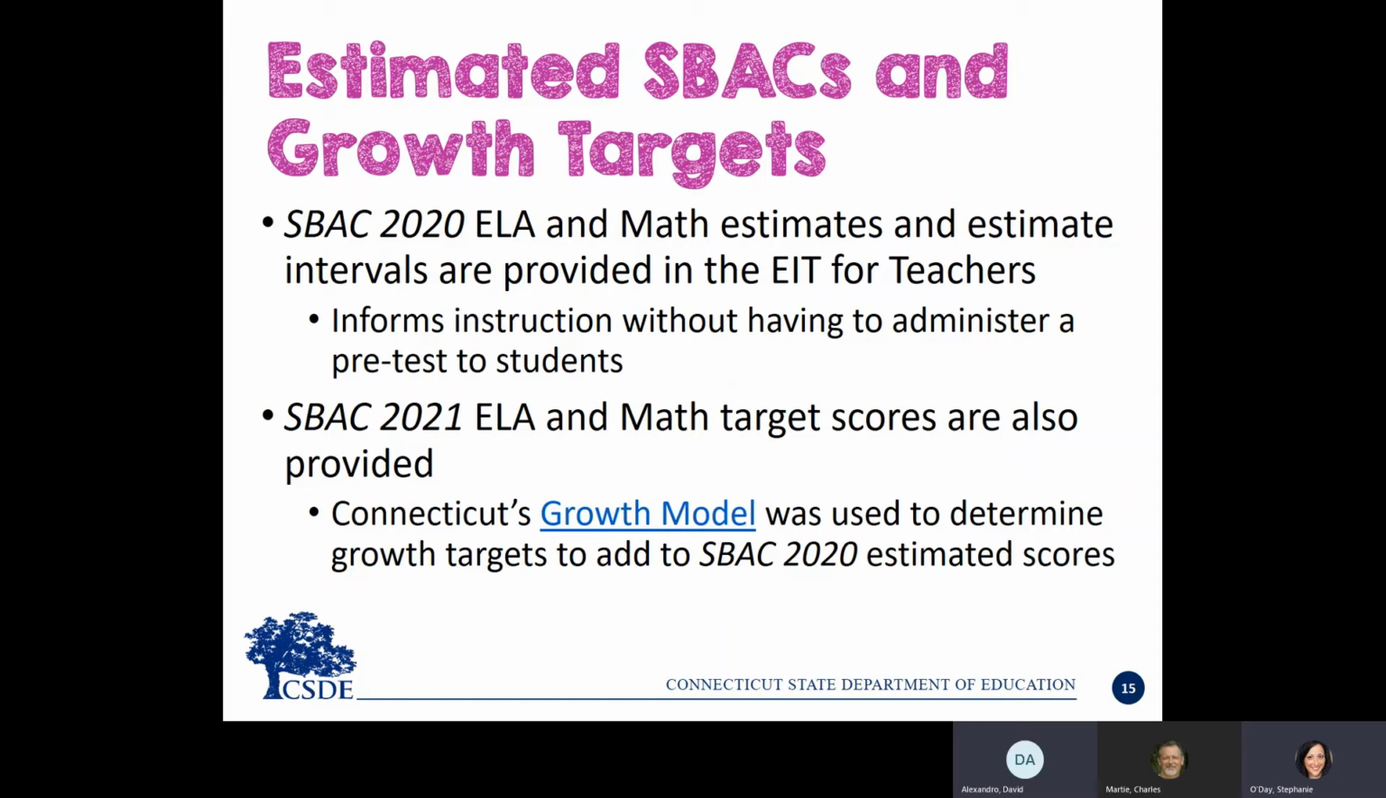Since teachers and administrators are familiar with Connecticut's growth model, we use the growth model tables to determine growth targets. When you see a 2021 target SBAC score in the EIT for teachers, it's simply the sum of the 2020 estimate and the corresponding growth target.